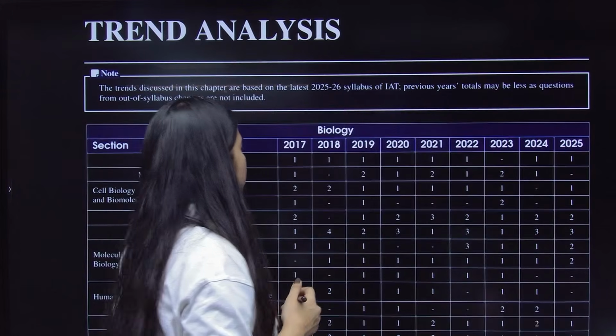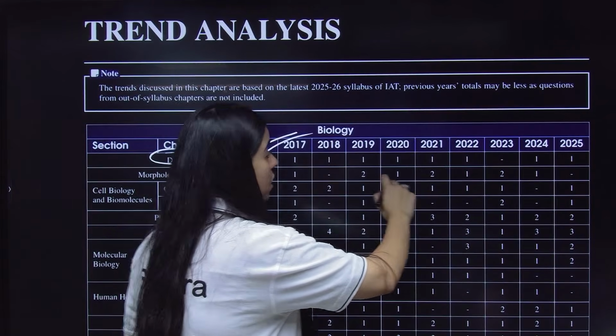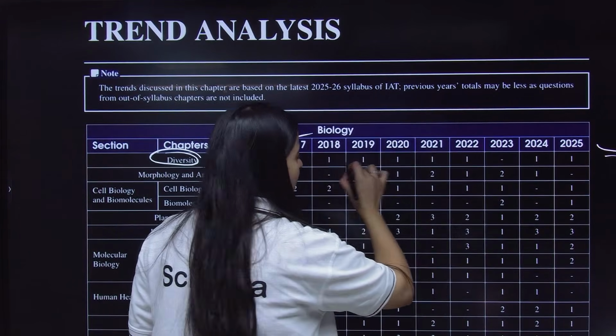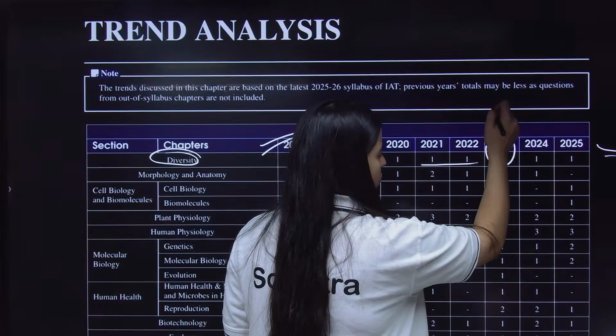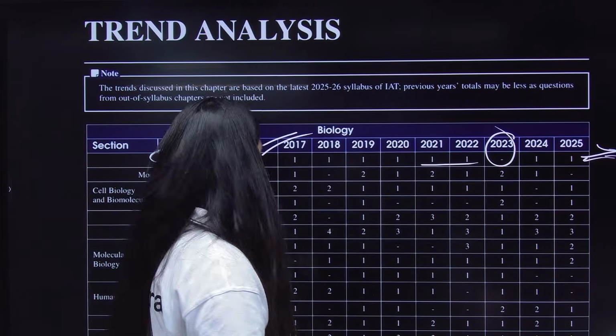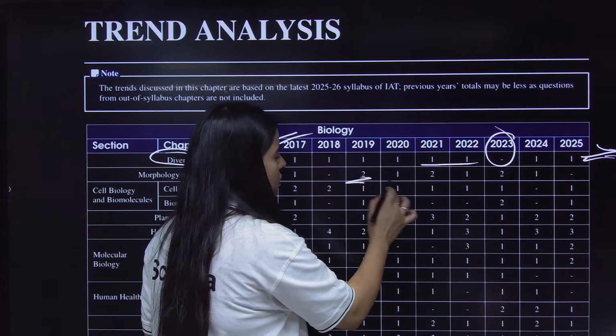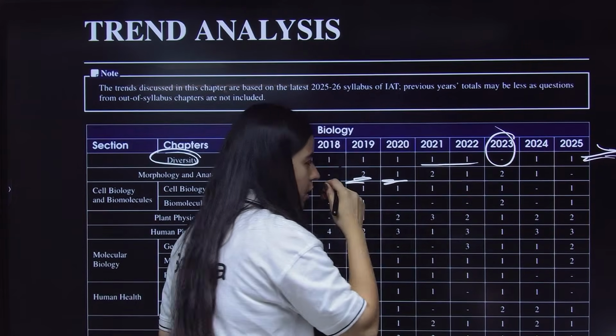Now, if I talk about your diversity, see diversity from 2017 to 2025. Every year you have one question apart from in 2023. So your diversity unit, you have one question every year in your IAT exam. Morphology and anatomy, you have 1 or 2 questions that are asked alternatively in your IAT exam.